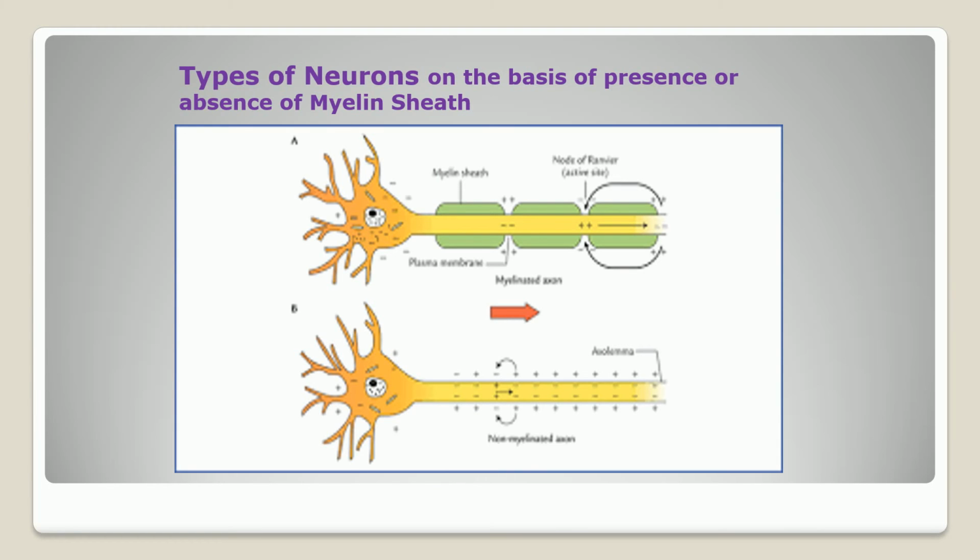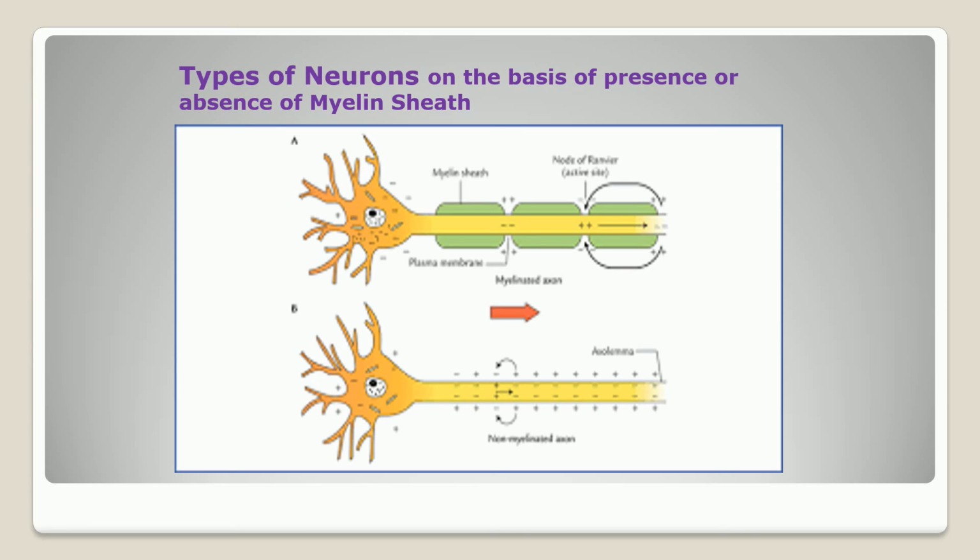Now the second classification of neurons is on the basis of presence or absence of myelin sheath. Myelin sheath is formed by Schwann cells, which is found in the exoplasm or outer side of the neuron or epineurium part. The neurons having the myelin sheath on the axon are called medullated or myelinated neurons, and those with absence of this sheath are called non-myelinated or non-medullated neurons.